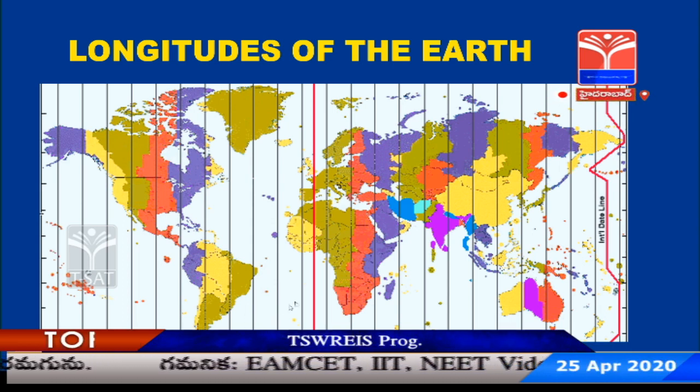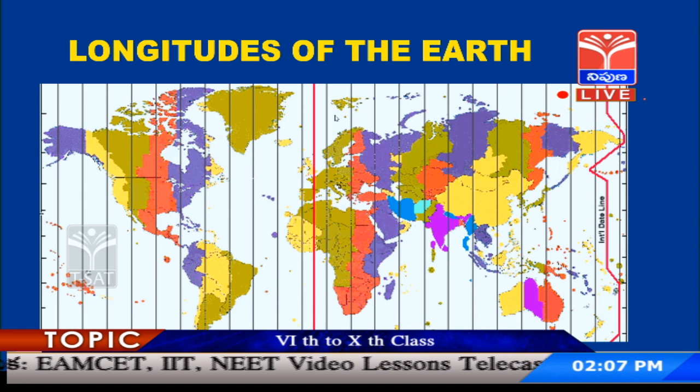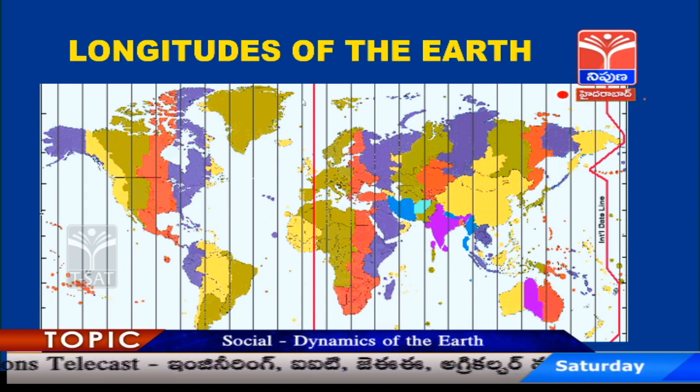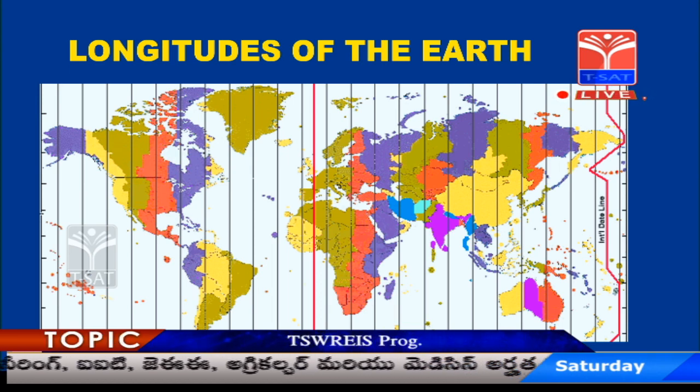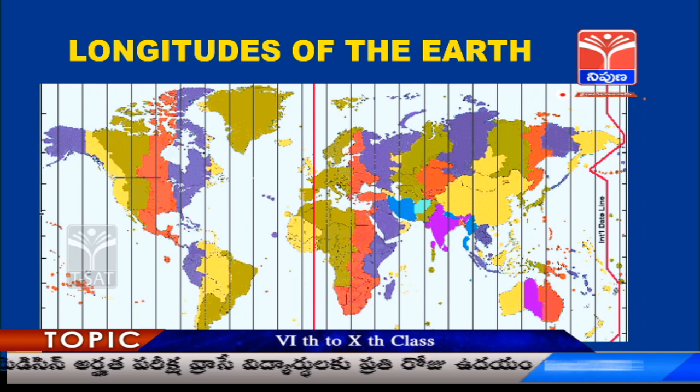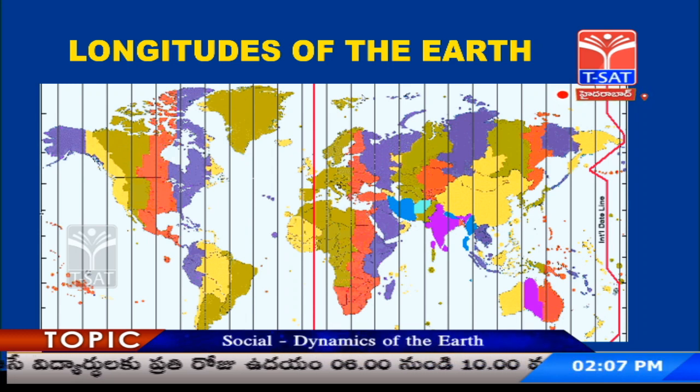Now, you can see the wide strips over here. As you all know, the earth rotates and 360 degrees is one complete rotation. So, for every 15 degrees there is a time zone. Let me tell you why time zones are decided.